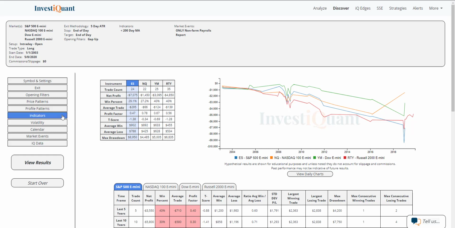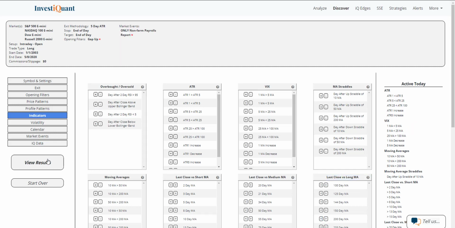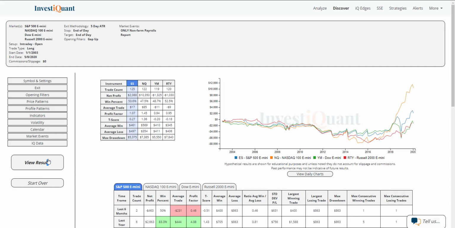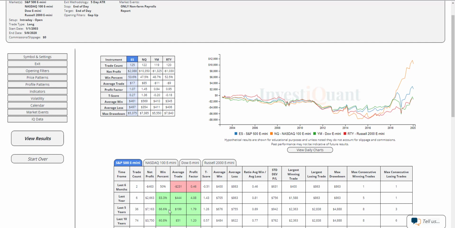So let me come in here and just X out of this 200-day moving average, just get rid of that and run it again. That way you can see some of the more recent results. And when I do that, I just kind of want to point out, you can kind of see the equity curves in the recent environment are pointing up. So they're not as bearish here recently as what that overall bias under the 200 is saying. If you look at the last year, in fact, we've had 6 up gaps on NFP report day, and 83% of those have won. So the last 5 years for the ES, 2 out of 3.